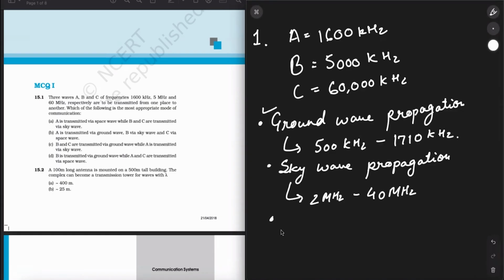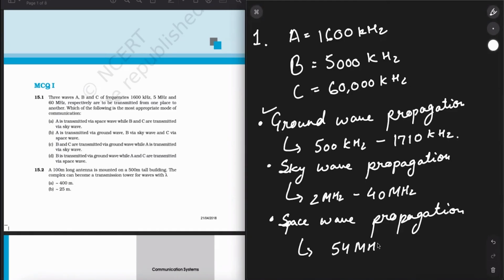And lastly, we have the space wave, which will carry the largest frequency modes. So space wave propagation is going to give you 54 megahertz to how much? 42 gigahertz. Now let's check. A will be transmitted by ground wave propagation.